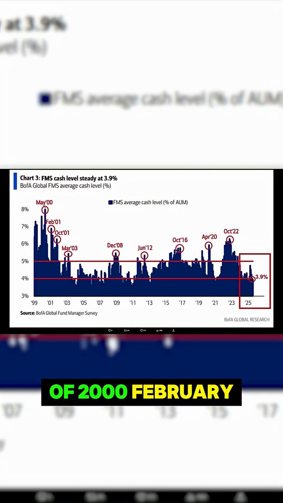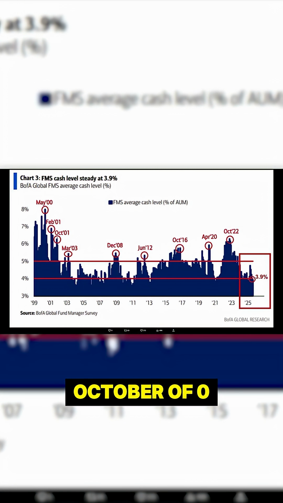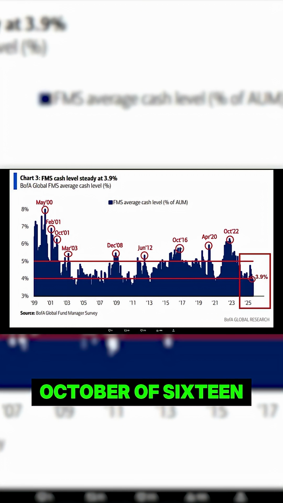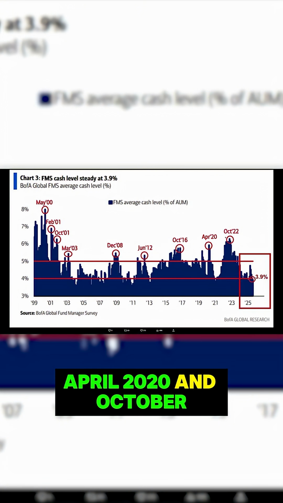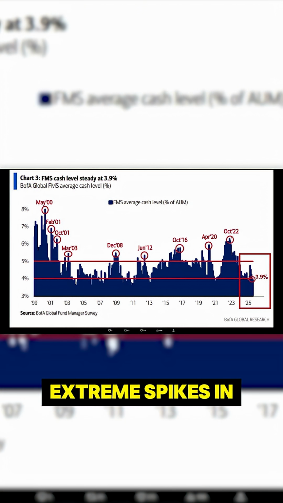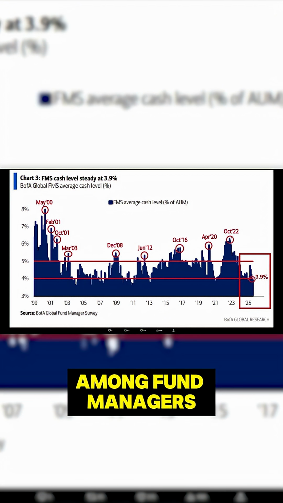We see May of 2000, February of '01, October of '01, March of '03, December of '08, June of '12, October '16, April 2020, and October of 2022. These are all extreme spikes in cash allocations among fund managers.